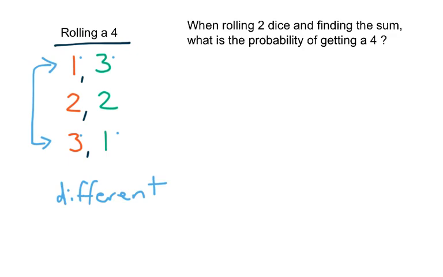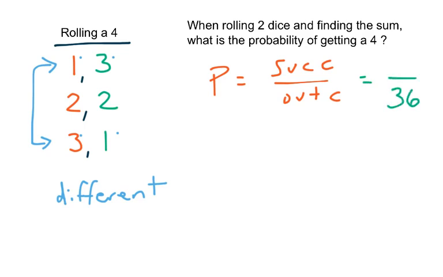Now let's look at a probability question involving this situation. When rolling two dice and finding the sum, what's the probability of getting a 4? Well, remember way back there, probability is successes over outcomes. And in this case, we have 36 outcomes.